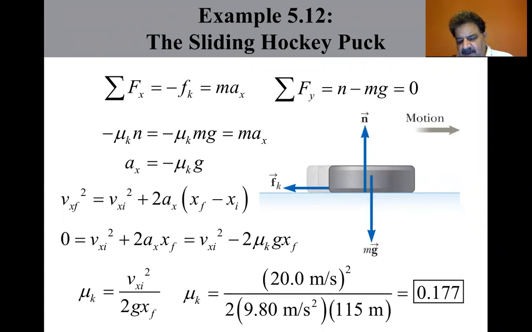Let's finalize this. Notice that mu sub k is dimensionless, as it should be. That is, it has a low value consistent with an object sliding on ice. It would be interesting to compare what the coefficient of ice is if there is one in the table.